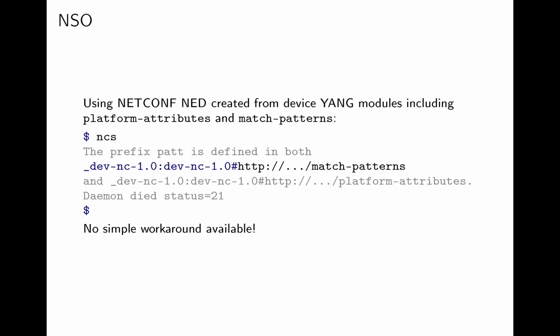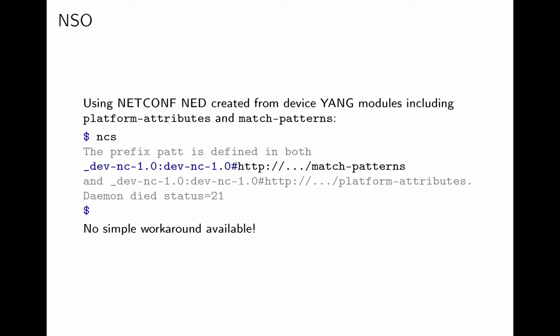For NSO, or Network Service Orchestrator, the situation is similar. We have a device that we want to be part of a network orchestrated by NSO, and the device model includes our two PAT modules. We then use tools like netconf-netbuilder or ncs-make-package to build a NETSIM network and provide that to NSO. When we try to start NSO or tell it to reload its packages, NSO aborts with pretty much the same error message as ConfD.